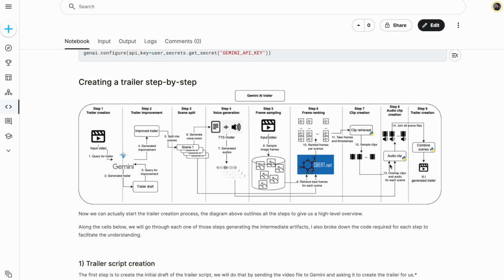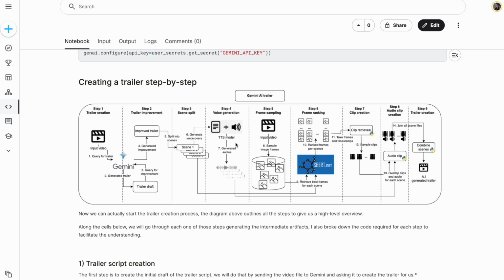So if we go through the diagram here, you can see a high-level overview of the project, which has basically 9 steps. The first one being the input of the video that we use as a query to Gemini to create the initial trailer transcript. Then we get this transcript, query Gemini again with a different model, just to remove some text artifacts and also improve it, making it more engaging.